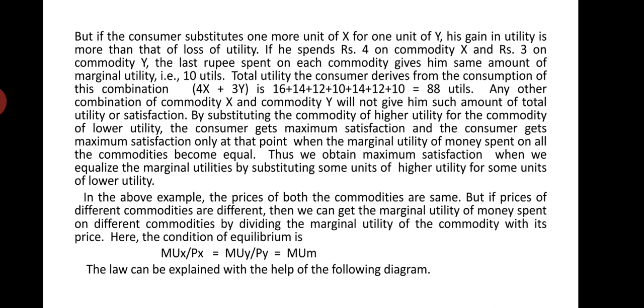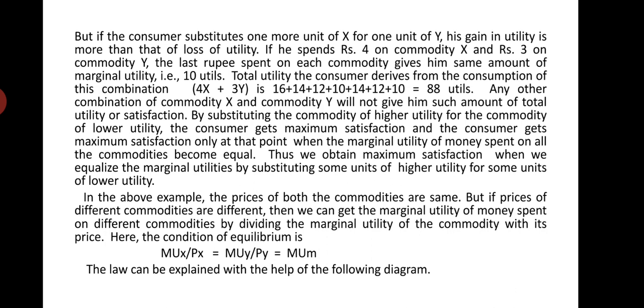Marginal utility of money means what? It is the marginal utility per rupee spent on each commodity. If you get 10 utils of utility by spending 5 rupees, that is, the cost of a commodity is 5 rupees and you get 10 utils from it, then what is the marginal utility per rupee? 10 by 5, that is 2 utils.